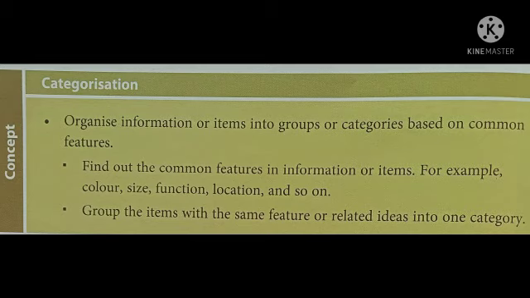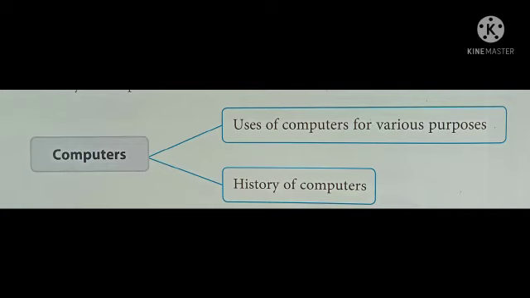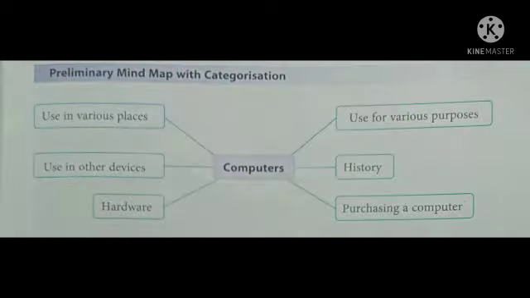The ideas which are generated on the topic computer can be categorized as use of computer for various purposes, use in various places, use in other devices, hardware, history and purchasing a computer. These are all the categories which are given to the generated ideas, and we can connect the central idea with all these categories with the help of lines or arrows, and this is known as